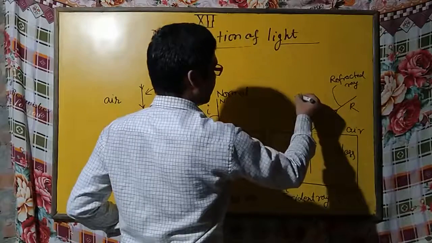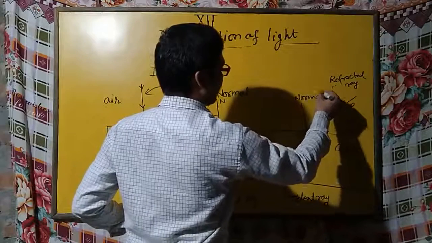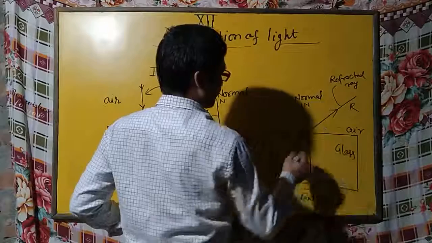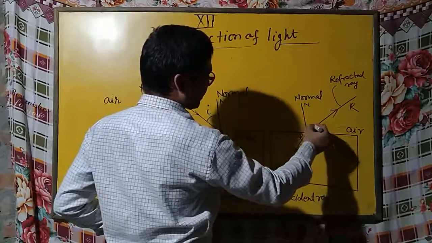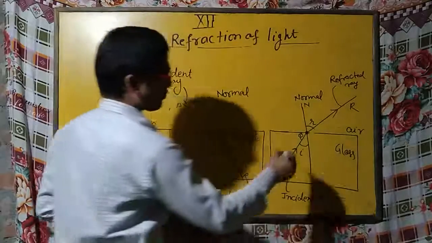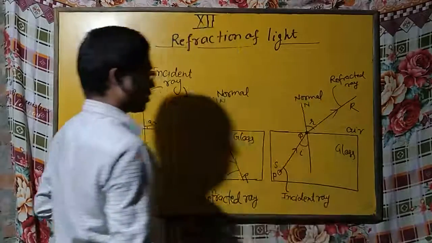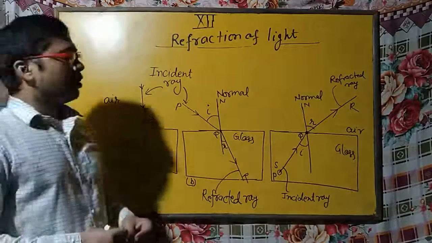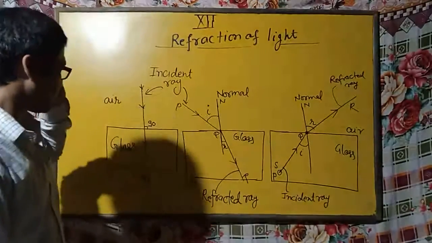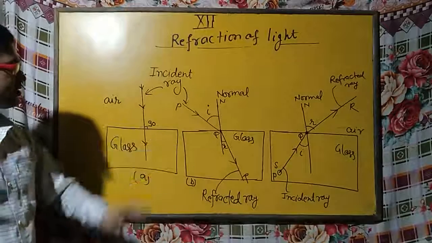This one is the normal. Now the angle of incidence is here, this is I, and the angle of refraction is R. So now we are ready to understand the three conditions.